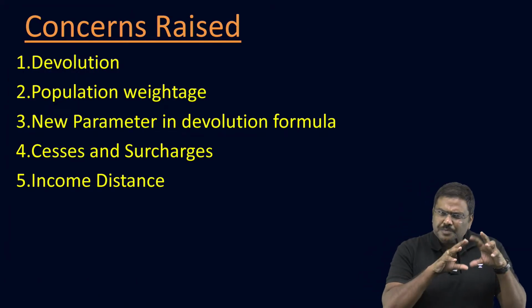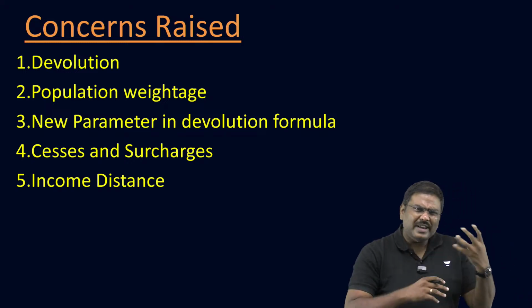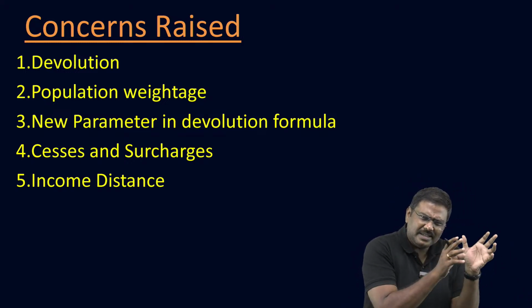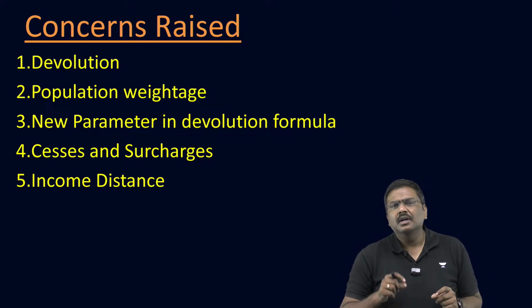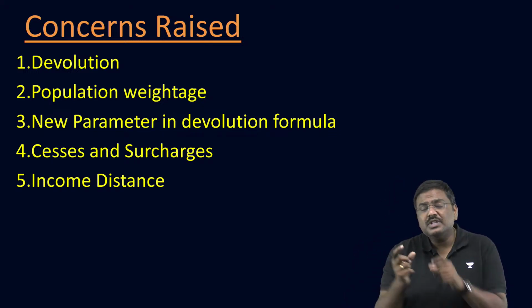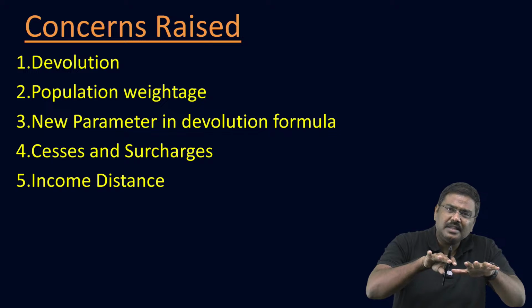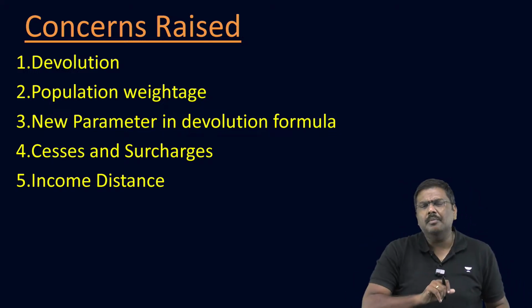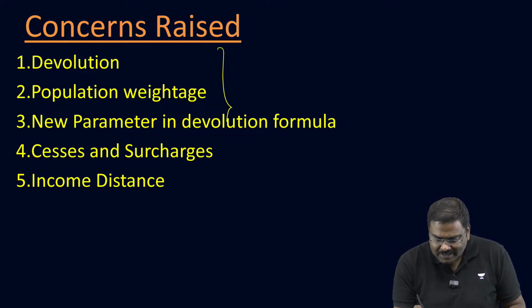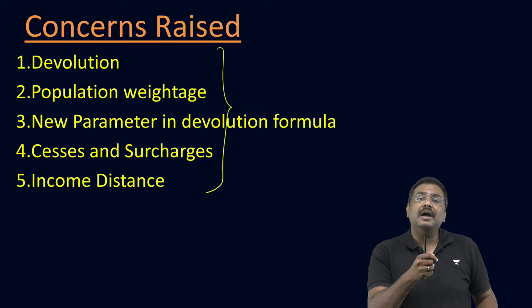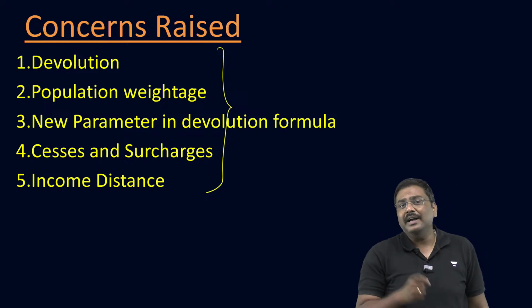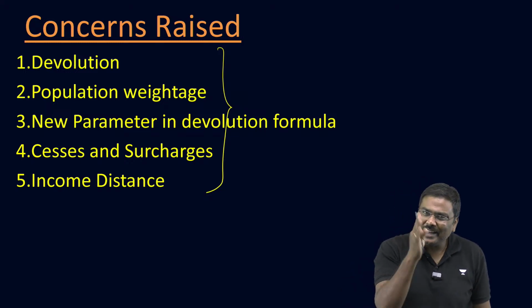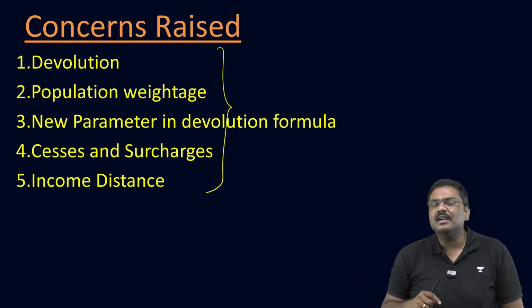Now, although the Hindu newspaper covers only one angle, that is increasing the share to 50%, there are multiple demands which have been put forward by multiple states to the 16th Finance Commission, which is yet to submit the report to the government. What are the important concerns or demands which have been raised by more than 10 states, mind you, not just Tamil Nadu, more than 10 states to the 16th Finance Commission?